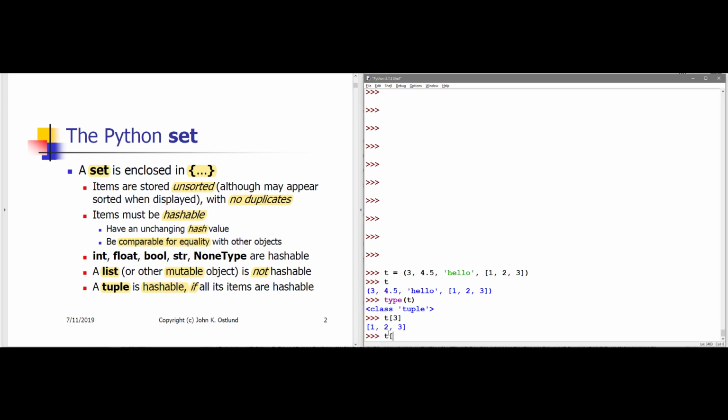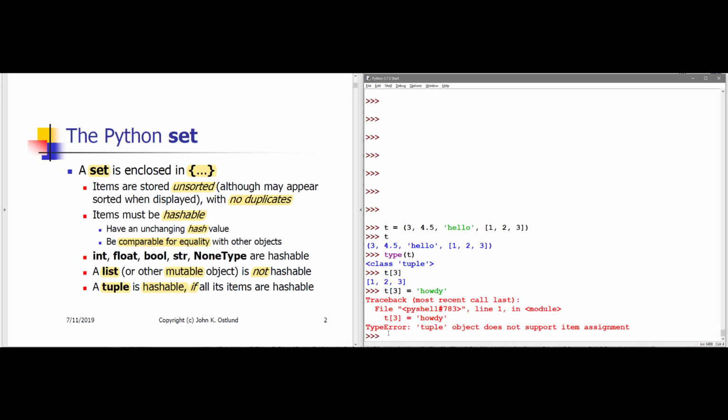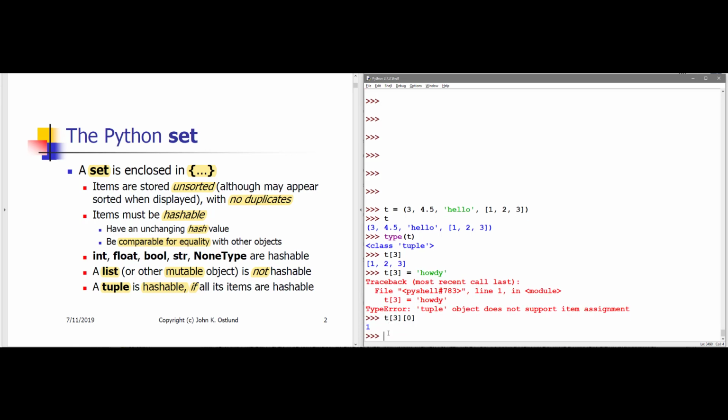I can access an individual item and see that item. I can't change an item directly, so I could not replace the list at location t sub 3 with, let's say, some string. Here I get told that the tuple does not support item assignment. But the weird thing here is that the list within the tuple does support item assignment. So if I ask for t sub 3 sub 0, that is the sub 0 item from the list within the tuple t. That's a 1.